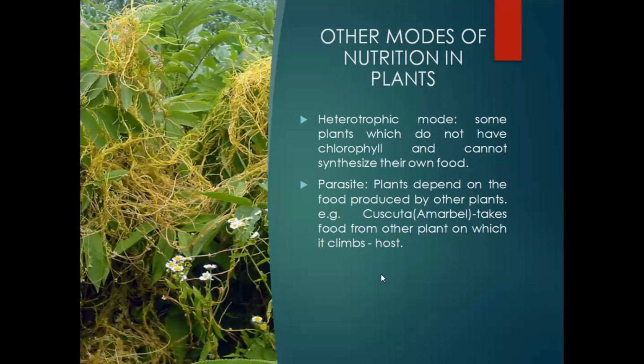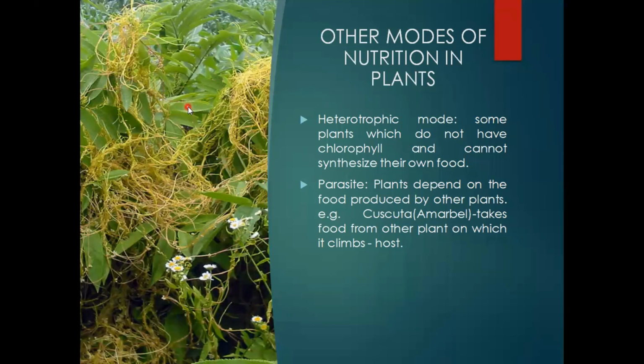Cuscuta takes food from another plant on which it is climbing, and this plant, which is green in color, as you can see over here, is known as the host.